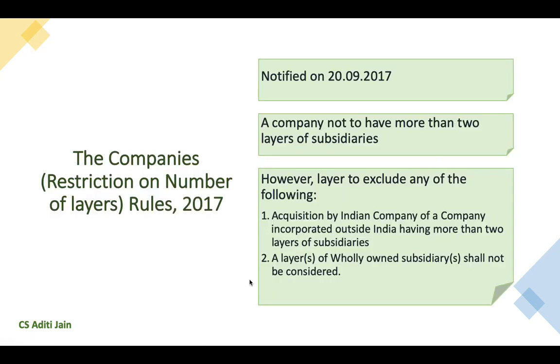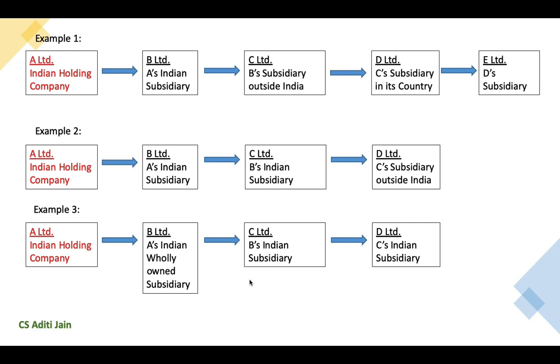Coming back to the second exclusion, it says a layer of wholly owned subsidiary shall not be considered while considering the 2 layers of subsidiaries. Now, let us take an example. Example 3 provides for this exclusion. A Limited is an Indian holding company which has a wholly owned subsidiary B Limited.